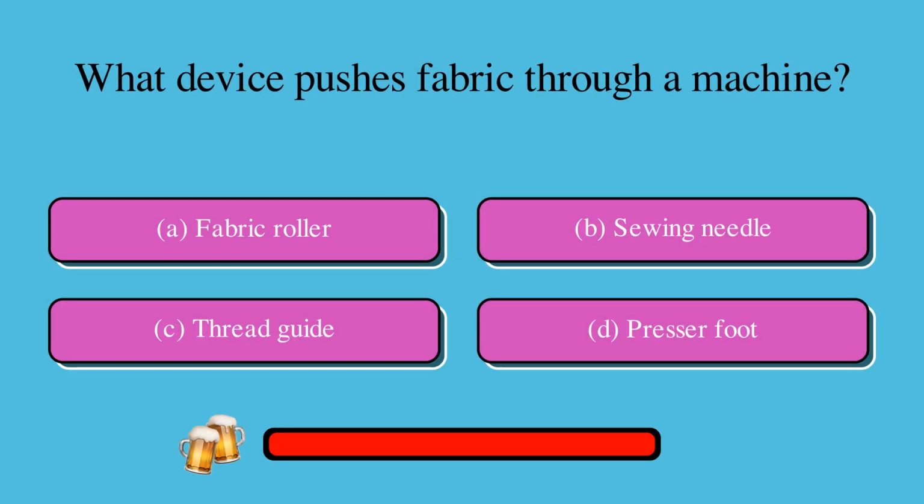What device pushes fabric through a machine? Is it A, fabric roller, B, sewing needle, C, thread guide, or D, presser foot? The correct answer is D, presser foot.